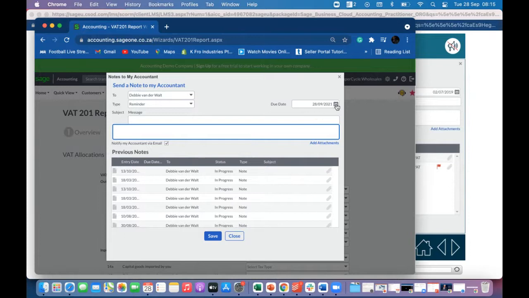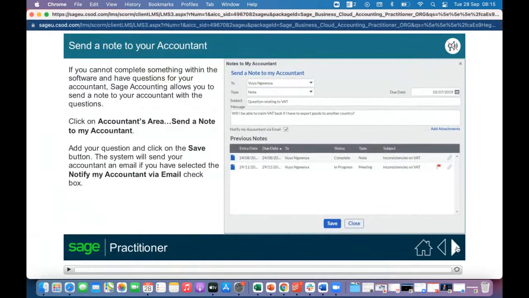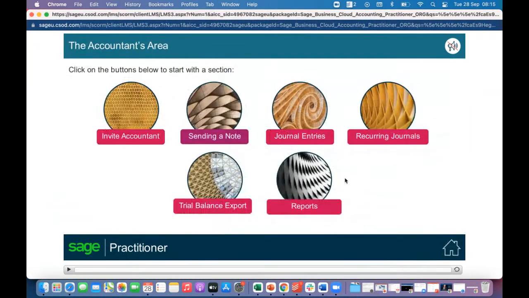Okay, and then due date. When do these things need to be addressed? And then when I want to send, I just click save. All right, and that is that. Okay, let's go on. So that's sending a note.